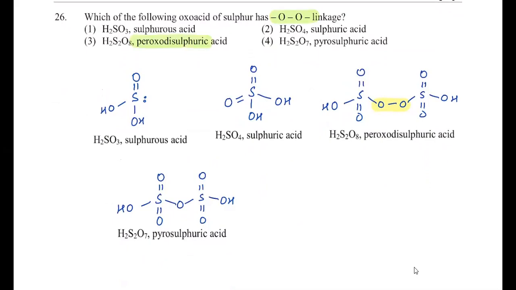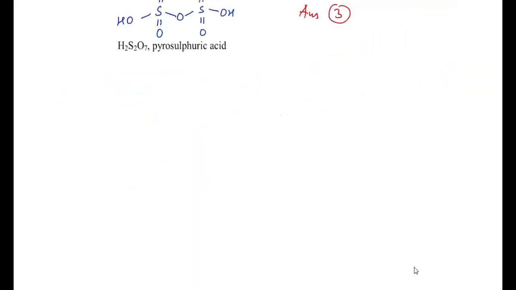If you look at the structures of all four acids I have drawn for you, it is sulfurous acid first one, sulfuric acid second one, peroxodisulfuric acid or Marshall's acid is third one. There you can see it is carrying peroxy linkage, and the last one H2S2O7. This is pyrosulfuric acid, and you can say oleum. So here peroxy linkage you have to check. That's why the answer for this question should be third one, right?